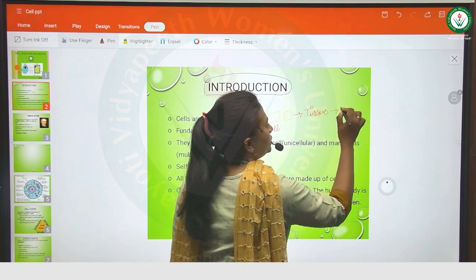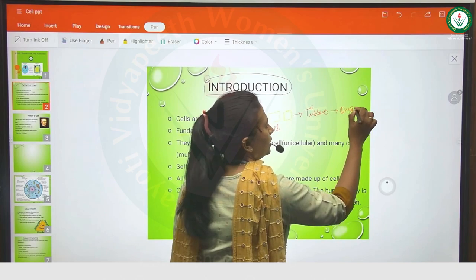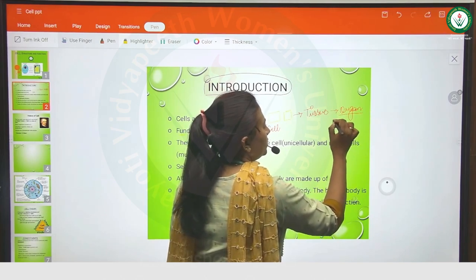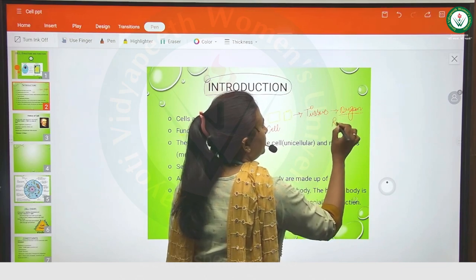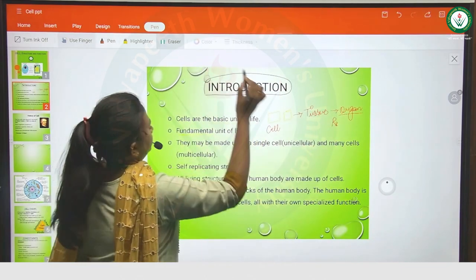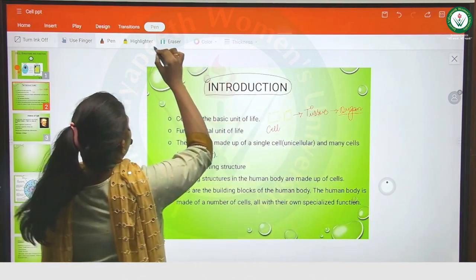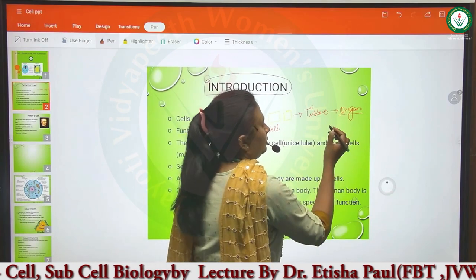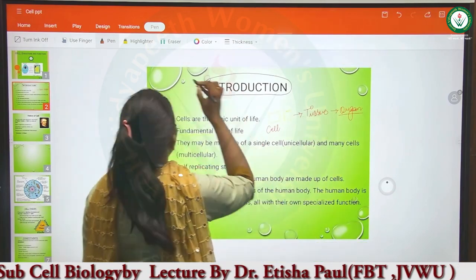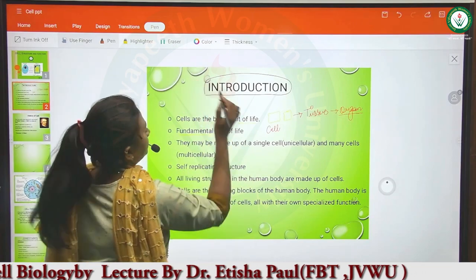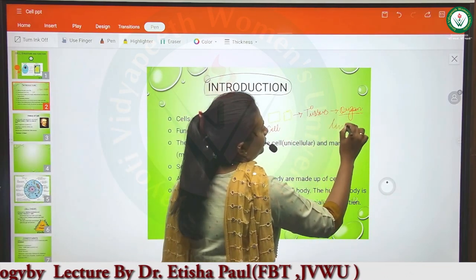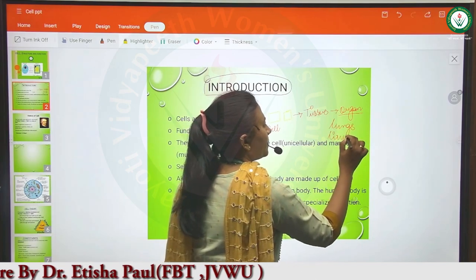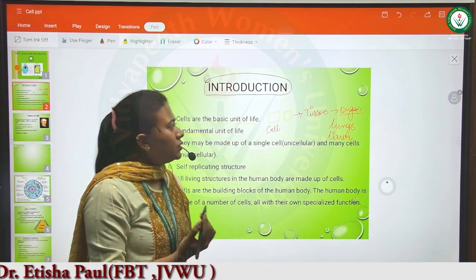This cell will develop into tissues. These tissues will develop into an organ. Any organ, like your lungs, liver, etc. So there are many organs.